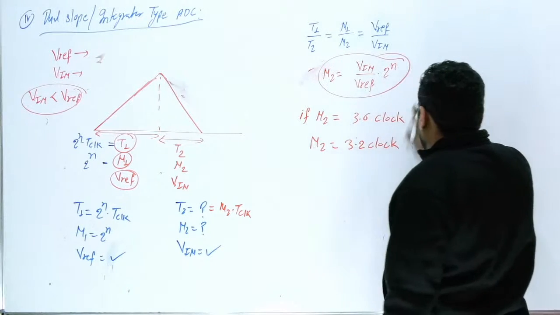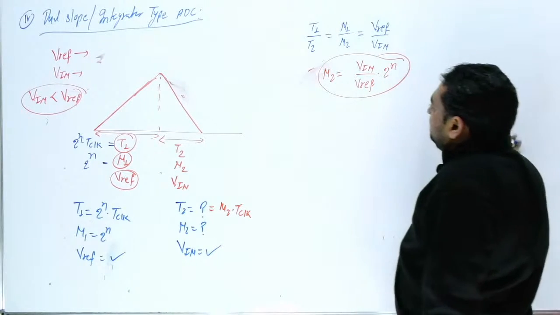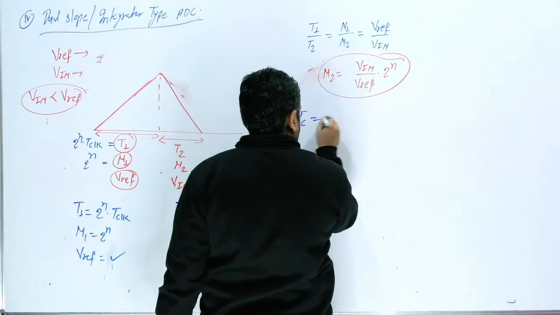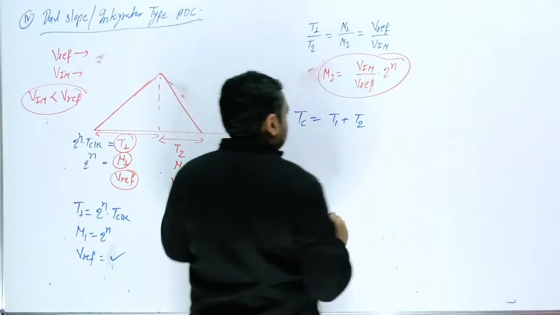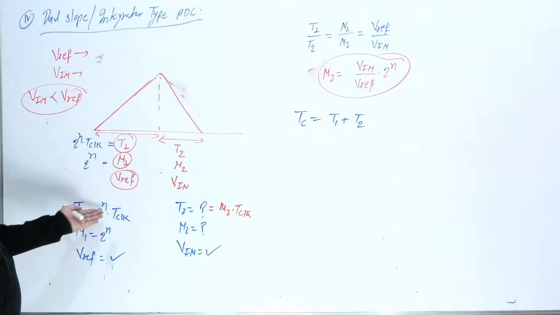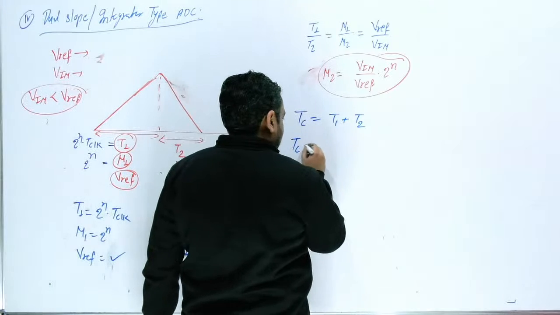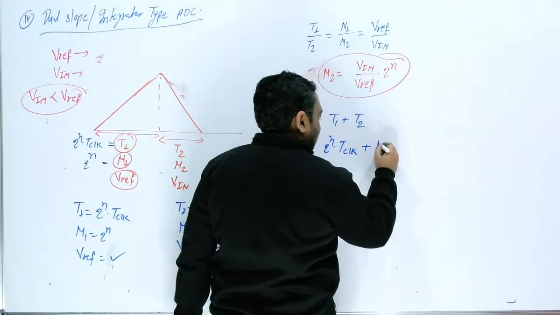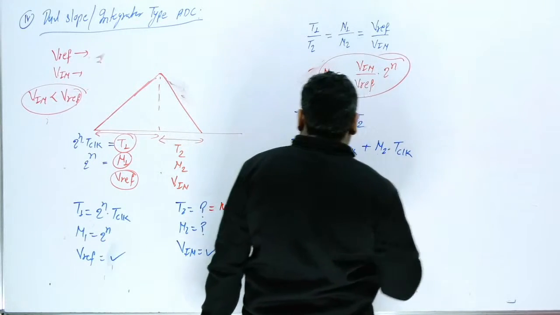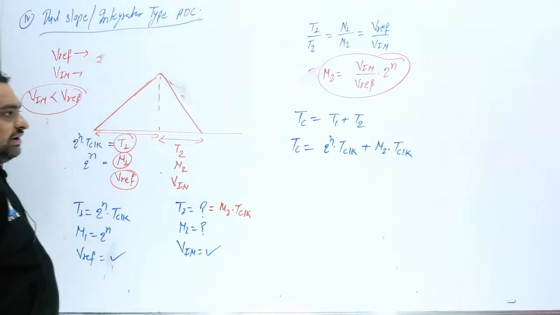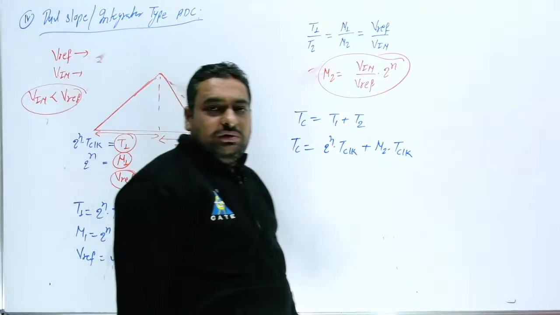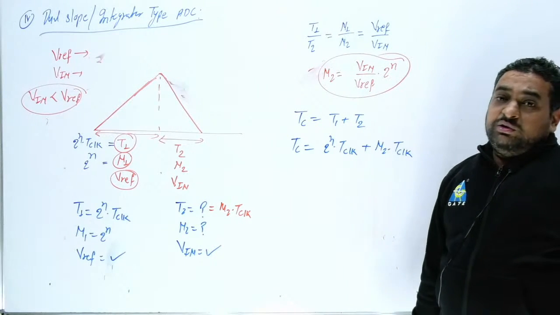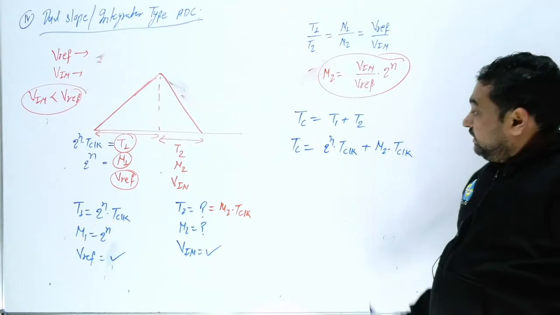Okay, so right now you don't write this thing. In GATE exam, the examiner will ask you what is the conversion time. So what is the conversion time here? Conversion time is nothing but, sir, T1 plus T2. And T1 you know very well. T1 is nothing but 2 raised to power n into T clock. And what is T2? Sir, N2 into T clock. Okay, now the question is, sir, will I consider N2 as an integer or not? Integer you have to consider.